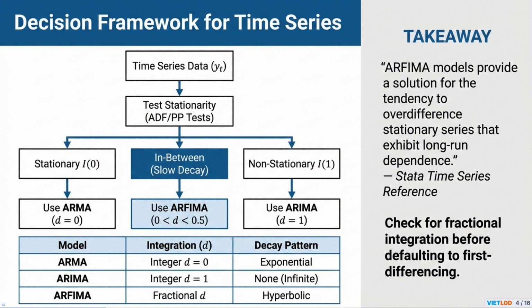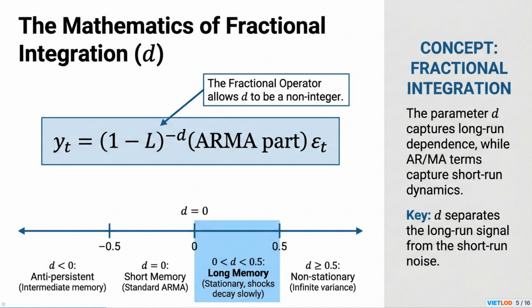This is the domain of ARFIMA models, where the fractional integration parameter d lies between 0 and 0.5. As the takeaway highlights, ARFIMA models offer a solution for avoiding the tendency to over-differentiate stationary series that exhibit long-run dependence. It's therefore vital to check for fractional integration before defaulting to first differencing to accurately capture the series's memory characteristics.